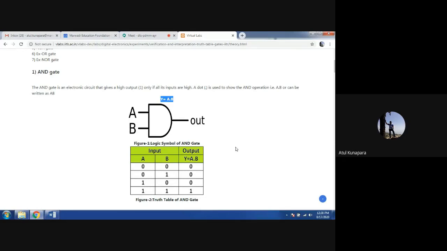Truth table means it will give you an idea about your output condition based on input condition. So here is a very simple truth table for the two input AND gate, and we can understand that the two input AND gate will give output logic 1 only when both the inputs are at logic 1. Otherwise, it will give you output 0. That means if any one of the inputs is logic 1 and the other is 0, then also the output will be 0. Or if both the inputs are logic 0, then also your output is going to be 0.